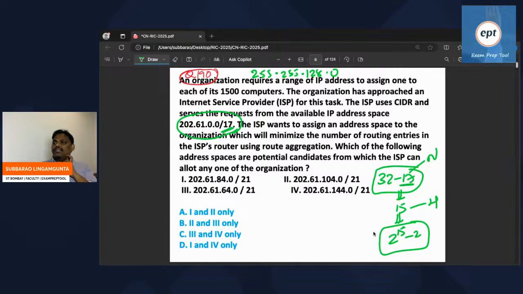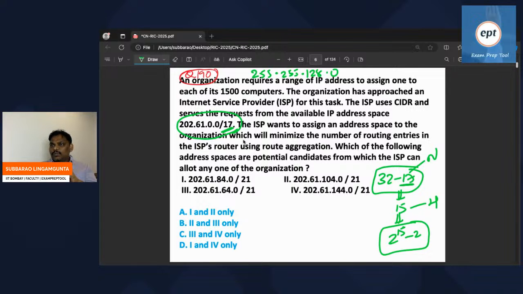Now some people are asking, sir, what is the actual problem? See this one. An organization requires a range of IP addresses to assign to one of its 1500 computers. It means they want to give IP addresses to 1500 people.